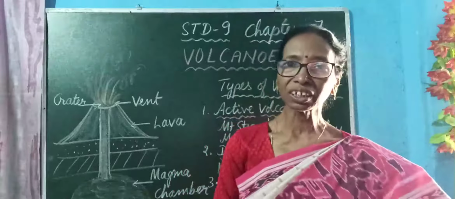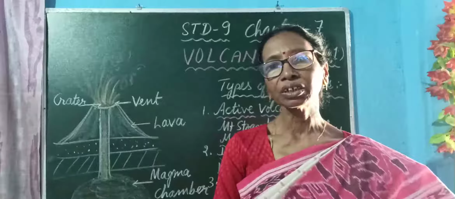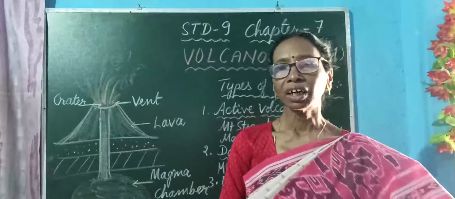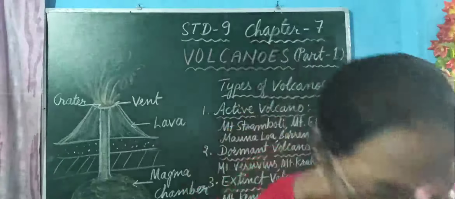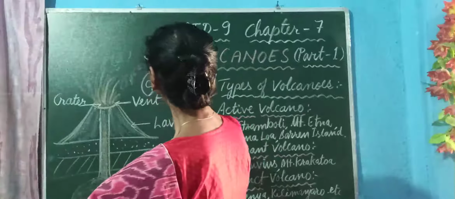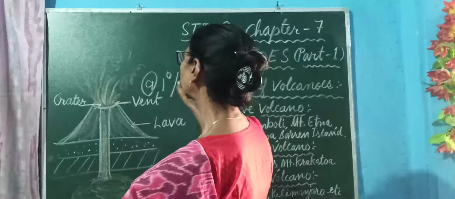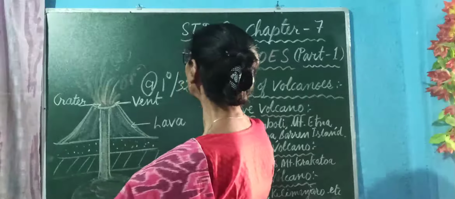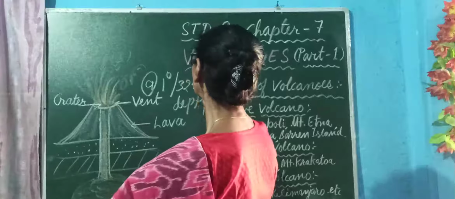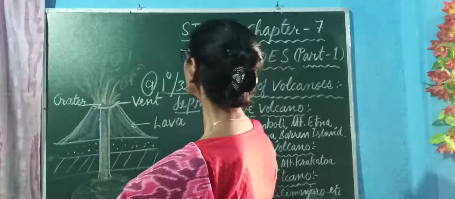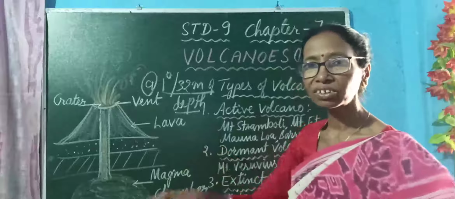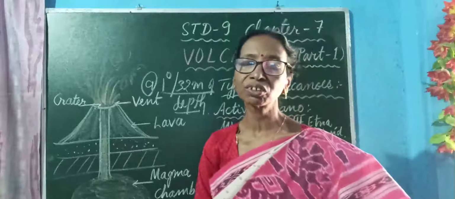The temperature increases as you go into the interior, at the rate of 1 degree Celsius per 32 meters of depth. So this rate you should remember. Temperature increases as the depth also increases.